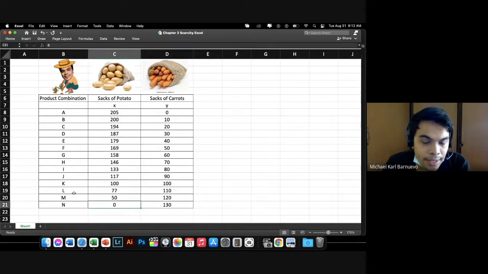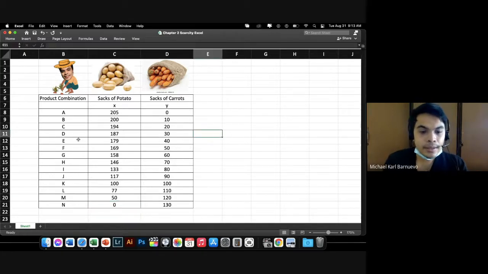Or N, here in N, I will not produce any potato, but I can produce 130 sacks of carrots. So these are the possible combinations that I can do with my limited lot, limited farm. Limited land.